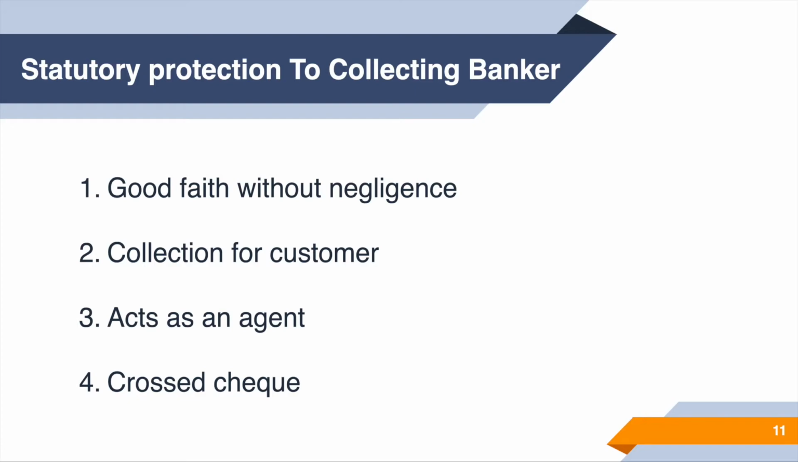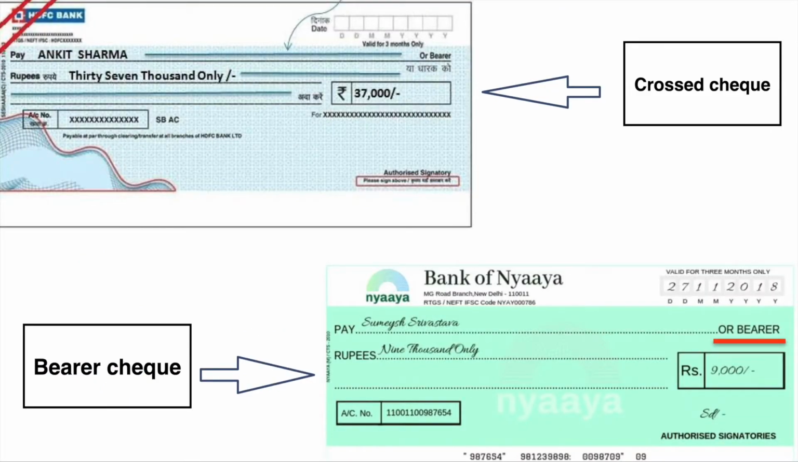What about a bearer check? Will a bank receive protection under a bearer check? No, the banker will not receive any kind of protection if it is a bearer check. So for those who do not know the difference between a crossed check and a bearer check, here is an example. What you see on the screen on the top, can you see those two lines that have been crossed on the top left side of the check? Can you see that? Right? Two red lines. That is called a crossed check. In that check, they've written the name Ankit Sharma.